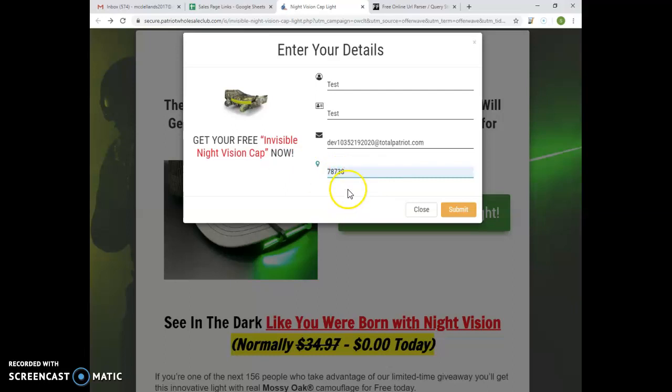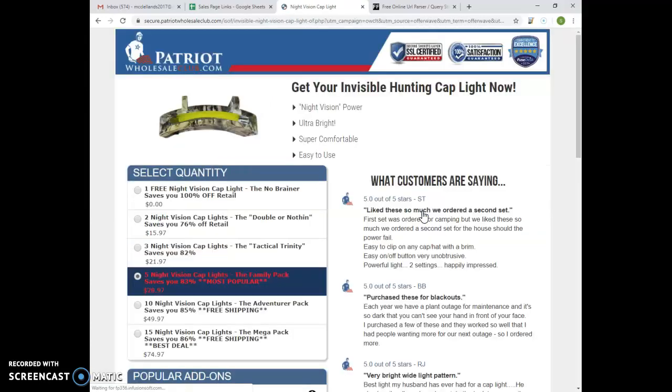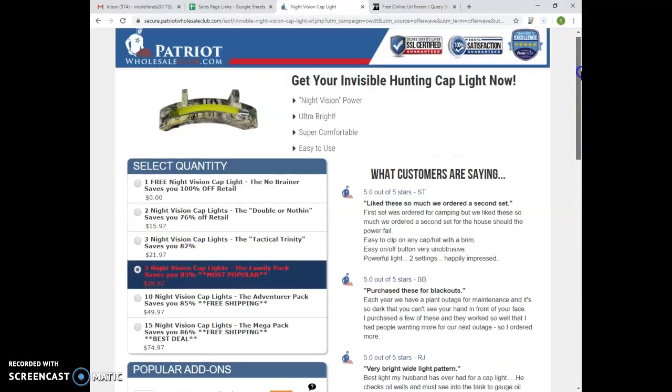So let's say the person will fill out this information but decided not to purchase. That person may press this close button. First we need to copy the email address. So let's click close. Right. So even though you decided to close the button, the person will still be redirected to the order form.